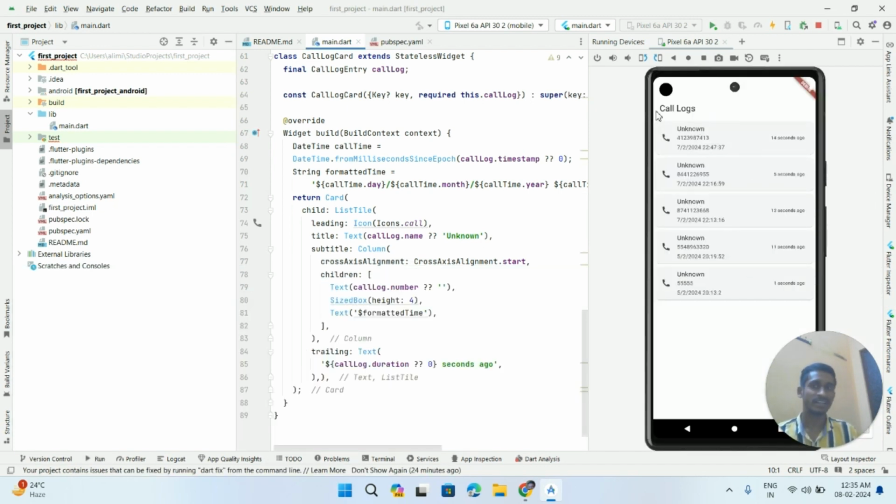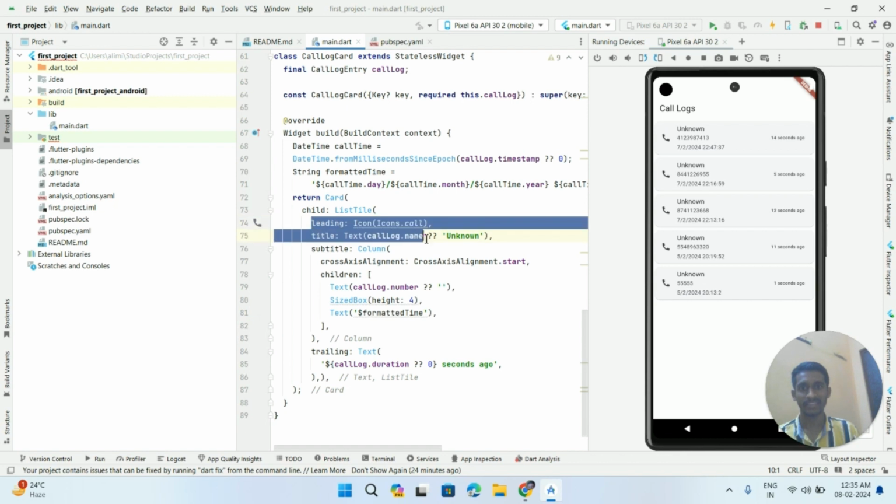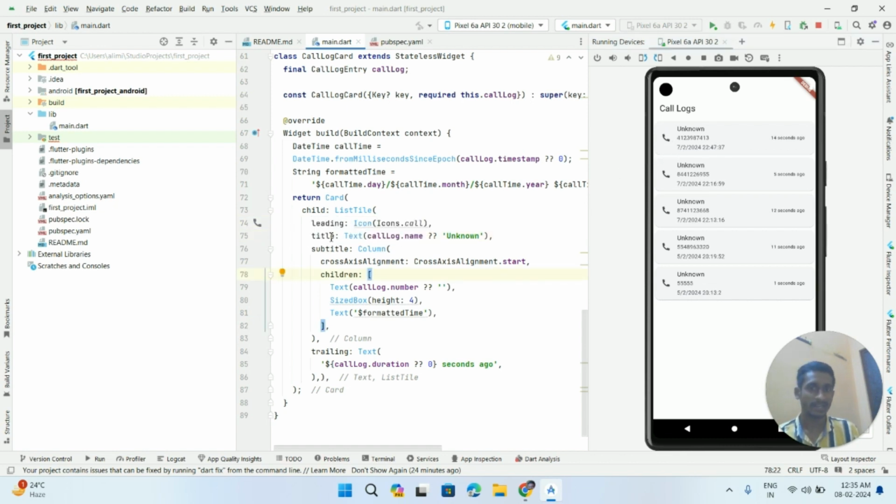This is the app bar where the title of the app is displayed. This is the call log information. Here it is a call log card, and we are using the list tile to properly align the elements on the card. Here the leading part, as I explained, is used to showcase the container, and the title part is used to display the username. The subtitle part is used to display some other additional information like the mobile number, and the trailing part is used to display the duration in seconds.